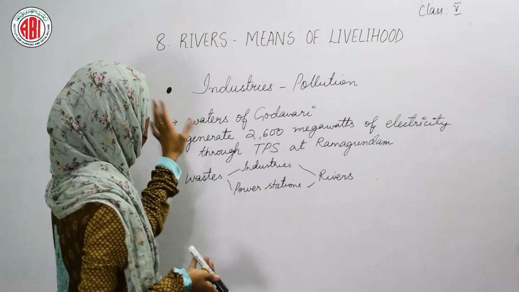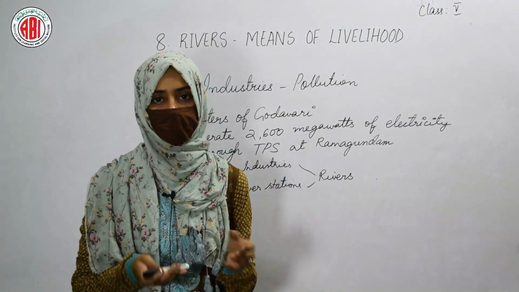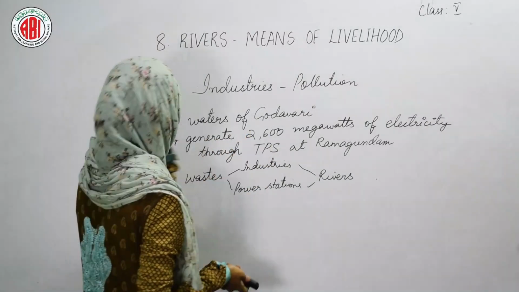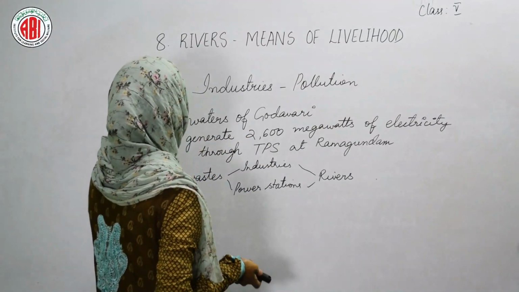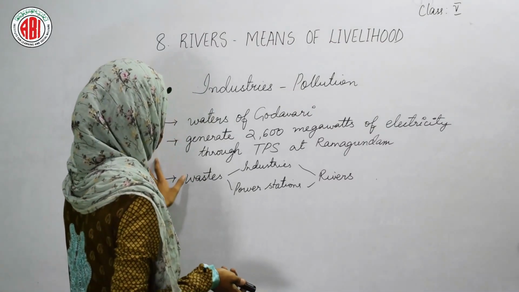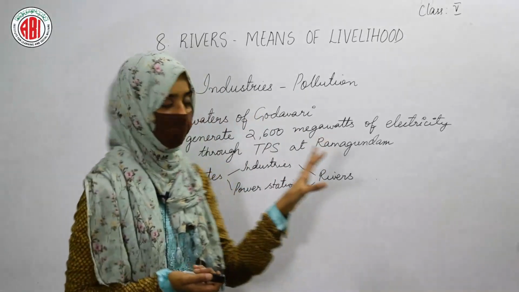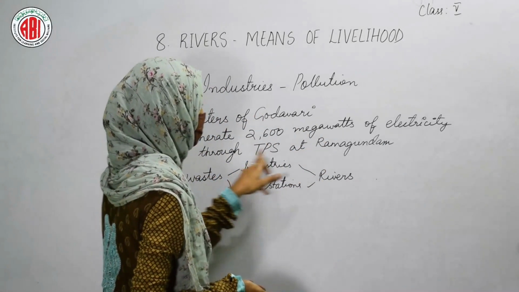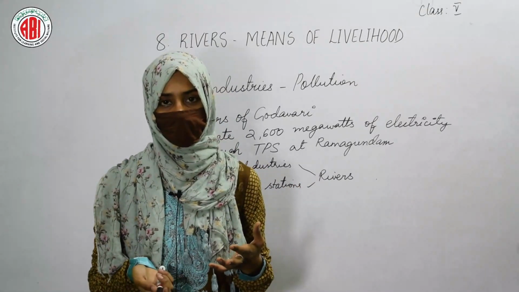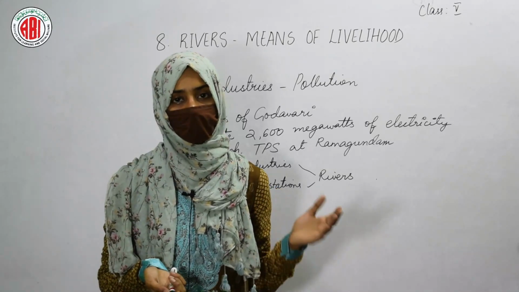Many industries depend upon the waters of Godavari. Many industrial works can be done by using the water, so water is taken from the river Godavari. This is how many industries depend upon the waters of Godavari, and by using the water we can generate 2600 megawatts of electricity through thermal power stations at Ramagundam. In many districts, many thermal power stations are present. Thermal power stations are where we can generate electricity with the help of water.